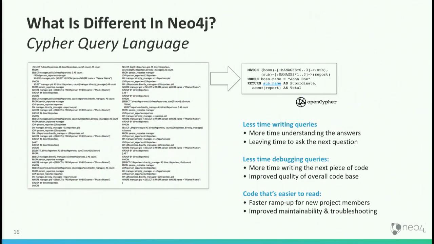And if you float all the way up to the way users interact with the database, you end up with a vastly different query language based on ASCII-based representations of patterns, which can lead to much more efficient queries. So this means less time writing queries, which means more time asking questions, and then it runs faster, so you get your answers faster, and so on.